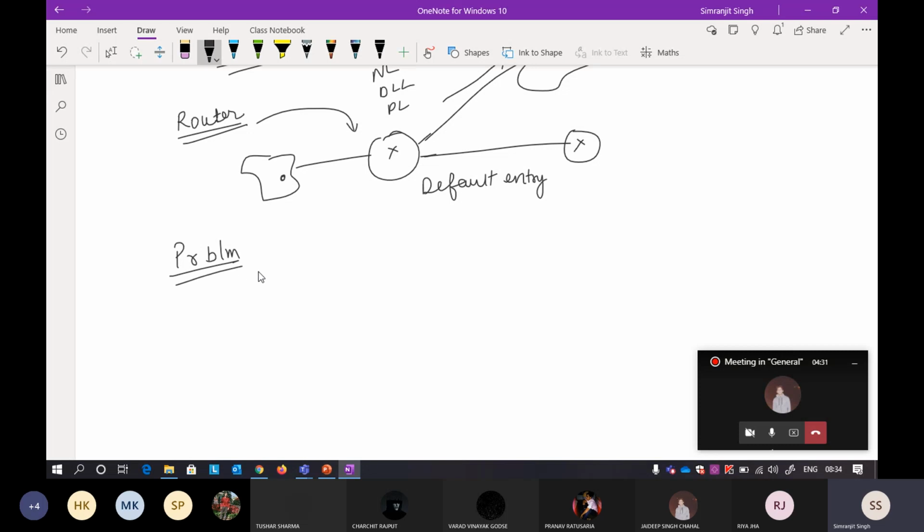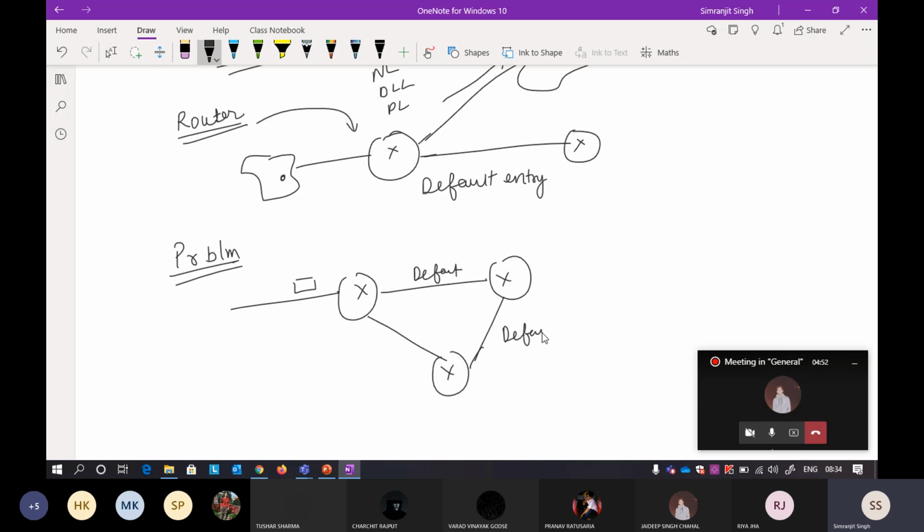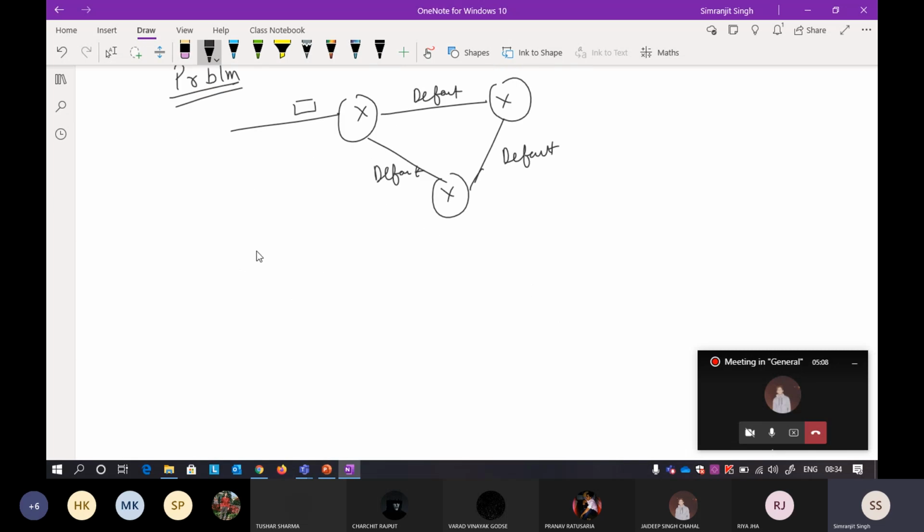I'll show you where the problem lies. Here the router is connected here, and then here, and then here. So they are connected to each other in a loop. Now what will happen if the packet arrives here? It does not lie in the network, so it will send to a default entry. The packet comes here again, it does not lie in the network, so it will send it to a default entry. The packet lies here and does not lie in the network, so it will send to a default entry. Everything will just get stuck in an infinite loop. So again the same purpose: if you want to avoid this infinite loop, you will use TTL.